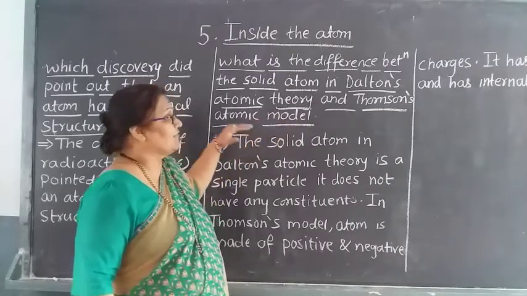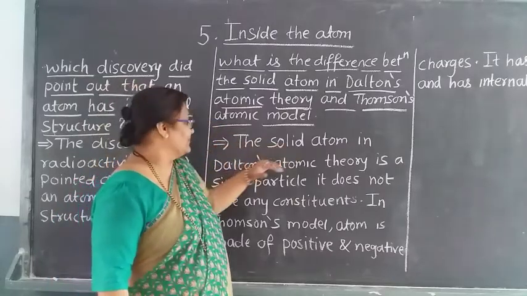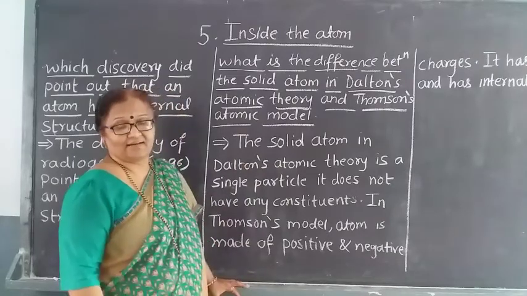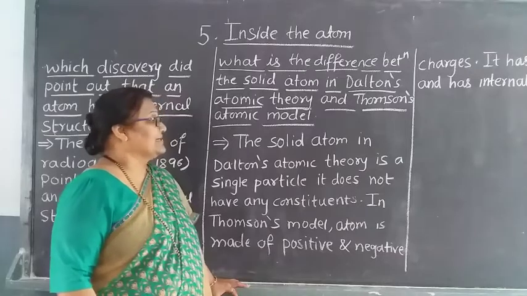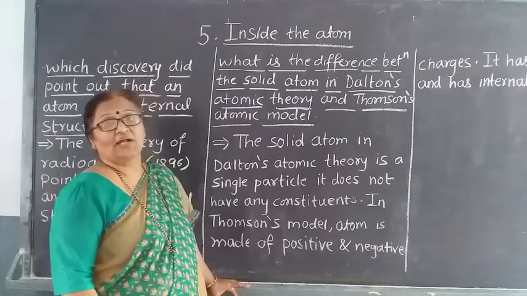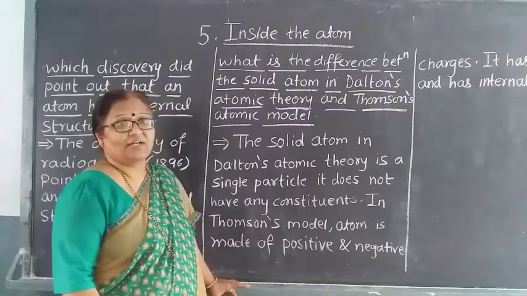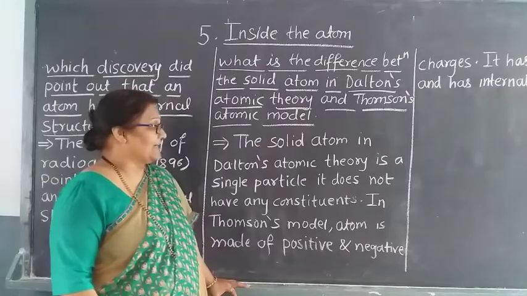According to Dalton, the solid atom is a single particle and it does not have any constituents. It is nothing but a solid atom.